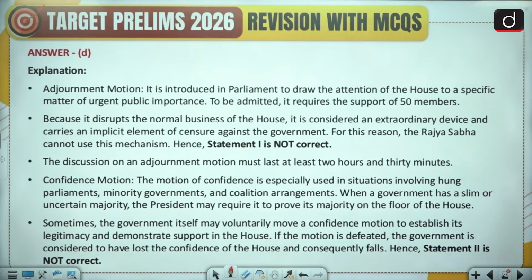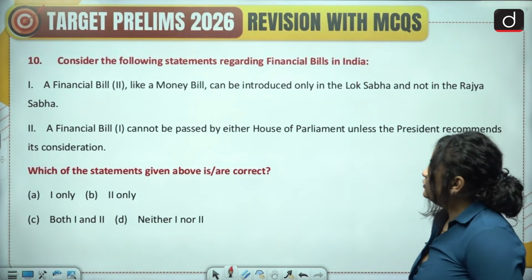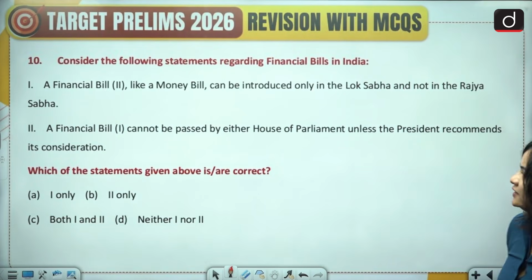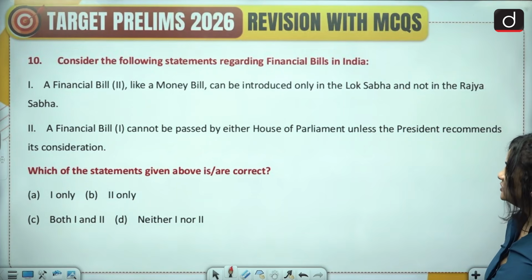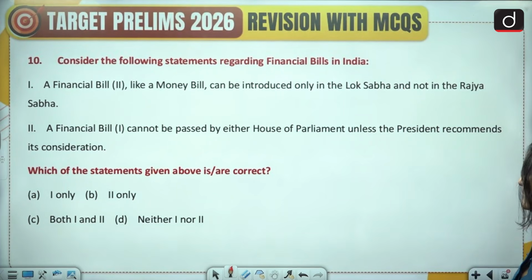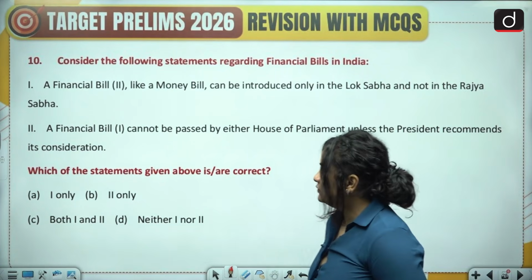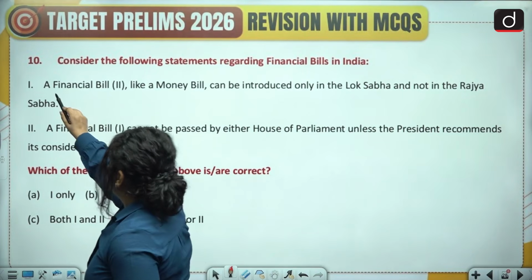So, here, please take a moment, pause the video. Final question. Consider the following statements regarding financial bills in India. 1. A financial bill 2, like a money bill, can be introduced only in the Lok Sabha and not in the Rajya Sabha. The second statement says a financial bill 1 cannot be passed by either house of the parliament unless the president recommends its consideration.